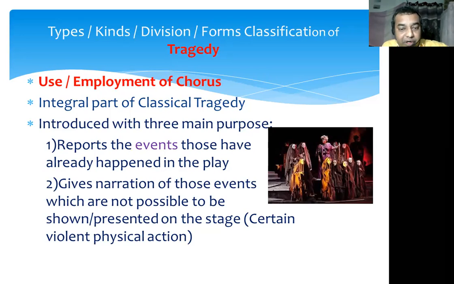That's why the scenes which are not possible to be shown on the stage were reported in the form of the chorus. At the same time, the classical dramatists believed that there should not be presentation of violent physical action on the stage. To avoid those violent physical actions, they were reported in the form of the chorus.